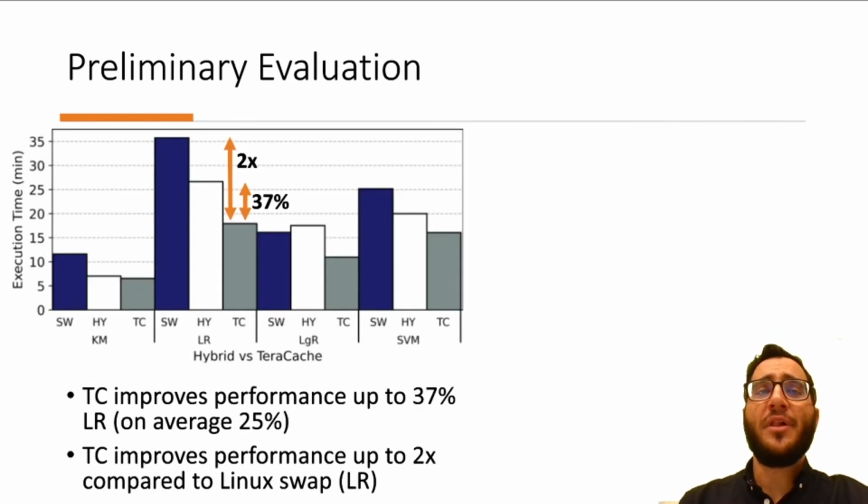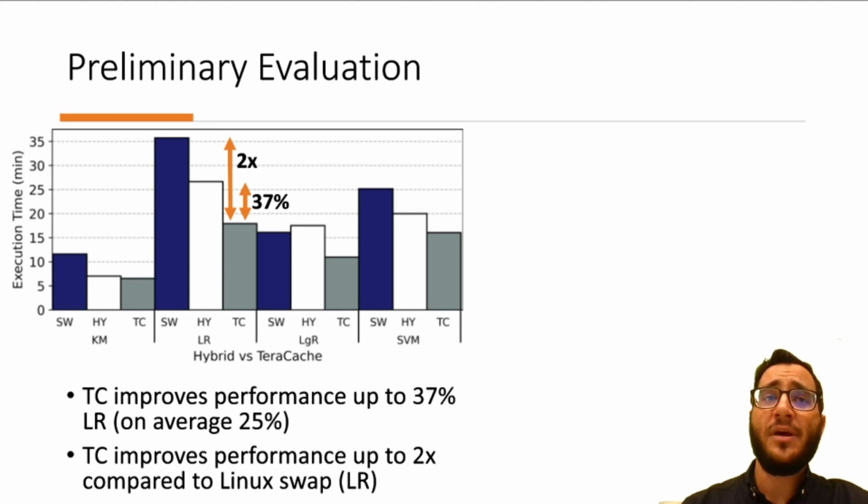Here we show the preliminary evaluation results of 4 well-known machine learning workloads in Spark: K-means, linear regression, logistic regression, and SVM. The blue bar of each cluster shows the performance of each workload when we use a heap that is swapped over a fast storage device using the Linux kernel swap mechanism.